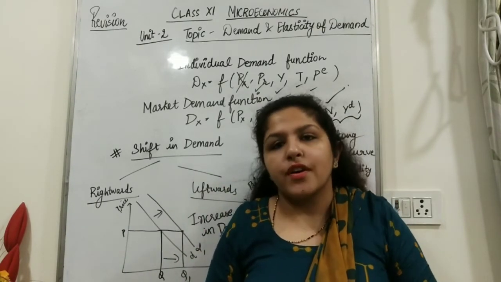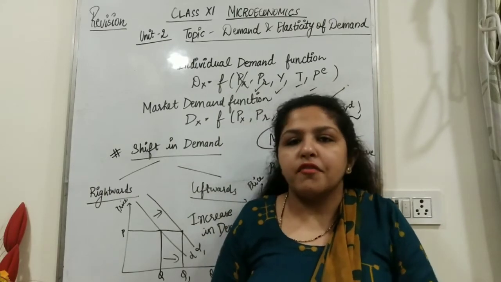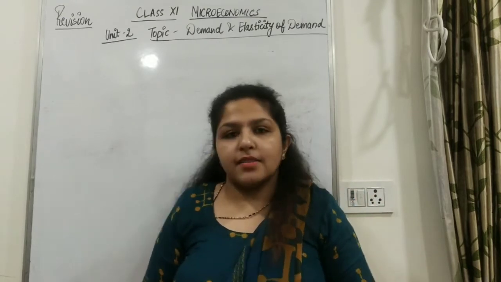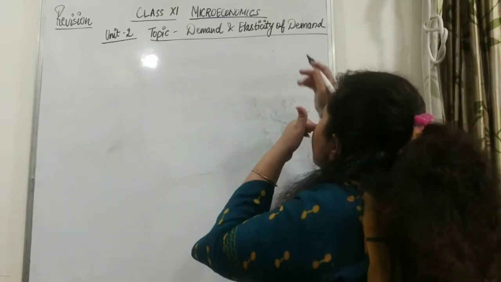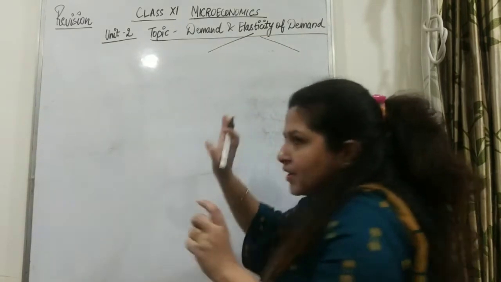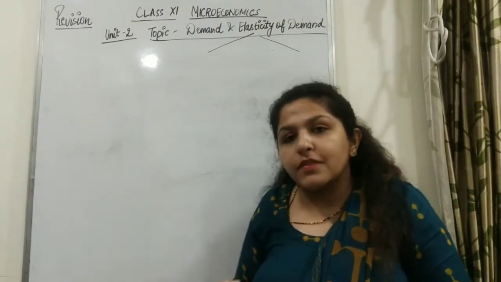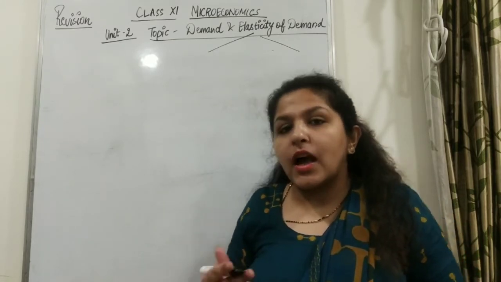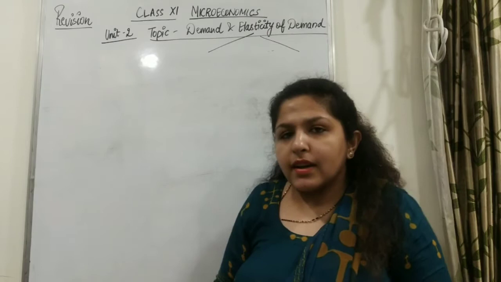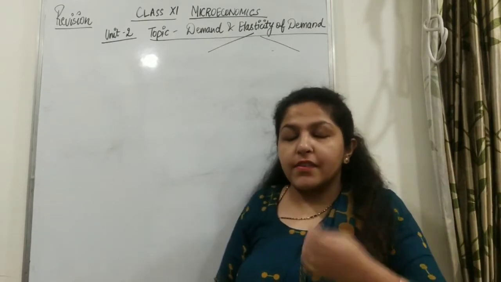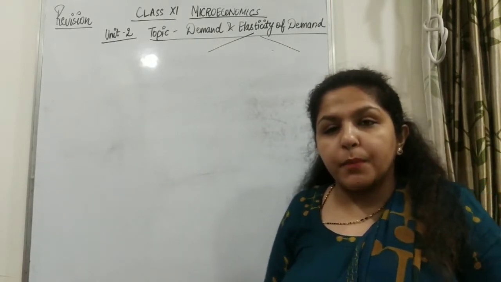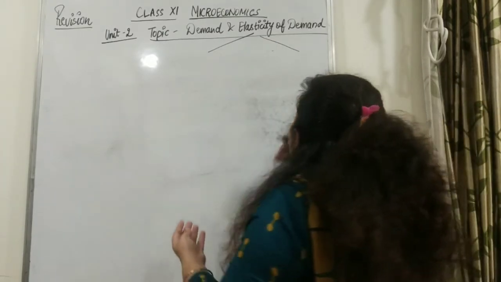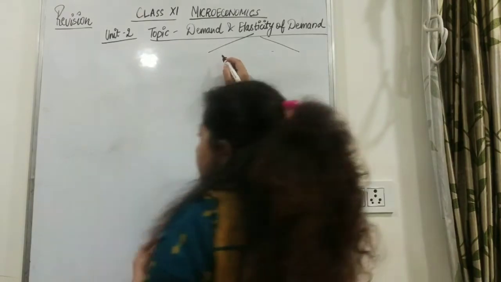So let's move on to price elasticity of demand, the formula, and let's do a few questions and the degree. Now let's revise the price elasticity of demand. You know what price elasticity of demand is: the responsiveness of change in quantity demanded due to change in price. When price is changing, how the quantity demanded will react. It will react by a larger proportion or a very small proportion depending upon whether the demand is elastic or inelastic. We'll study all these, but before that, you should know there are two formulas to calculate it.